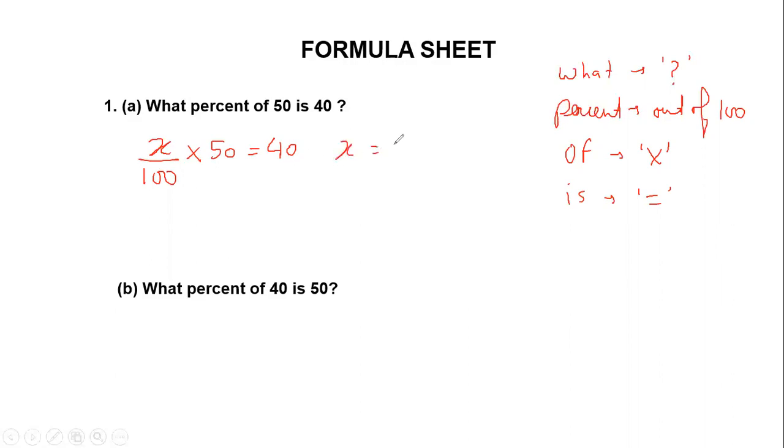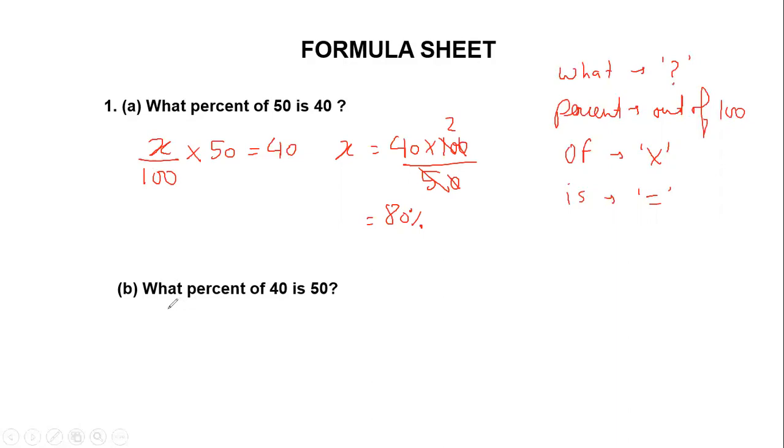So x will come out to be 40 into 100 over 50. 5 goes 2 times, 40 into 2, that's 80%. You see, you just have to be mechanical. Write it as it is and go for the missing variable.